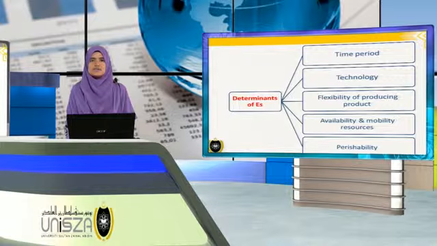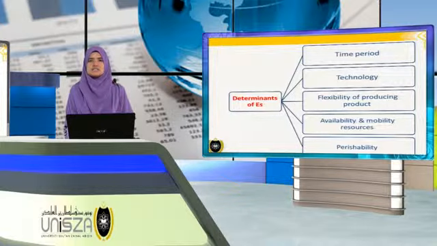The fourth one is availability and mobility of resources or factors of production. The more resources are mobile and available, the more elastic the supply. And the last one is perishability. Products that are easily perishable have more inelastic supply.